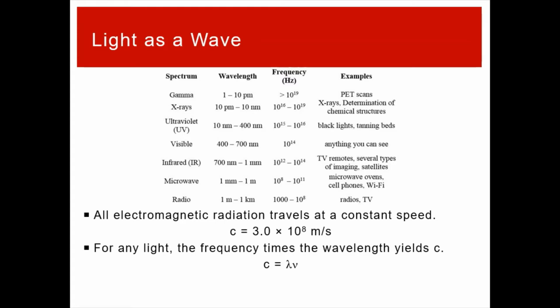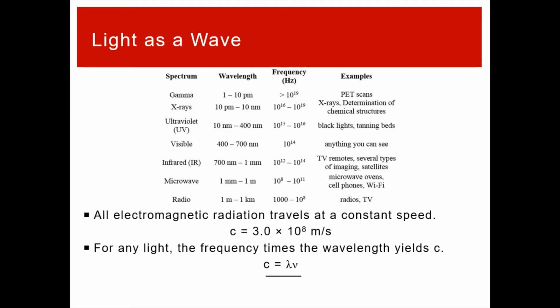And so we have this huge range of potential wavelengths of light. They are inversely related to the frequencies. And so we can just take different bins, different regions of wavelength, and call those different names. To put all this together, we can have the equation that c is equal to lambda times nu. The speed of light is the wavelength of that light times the frequency of the light.